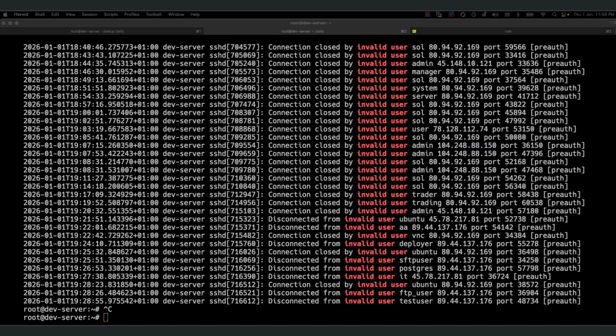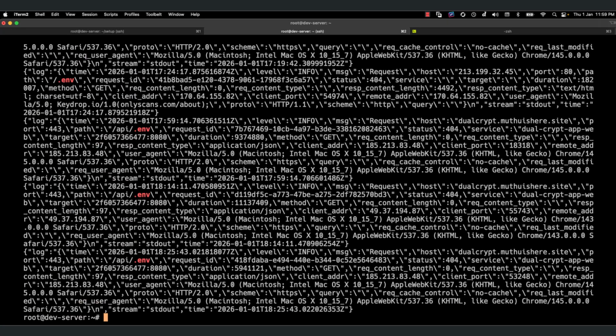And also try to inspect your log path and see whether your Docker image or your container log has .env or wp admin, which means that guy is not a good guy. You need to block it. Okay, so